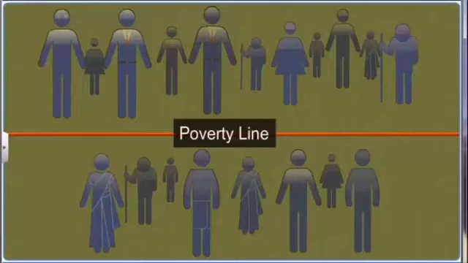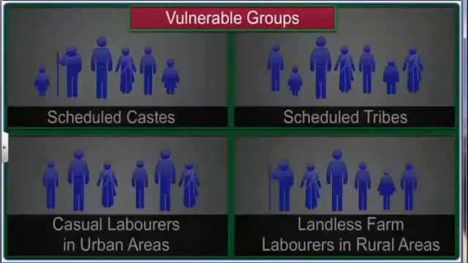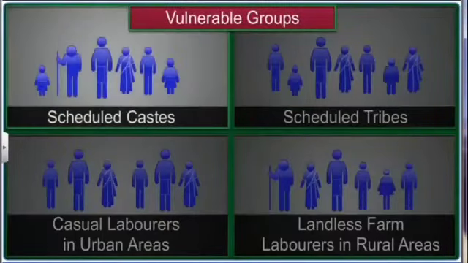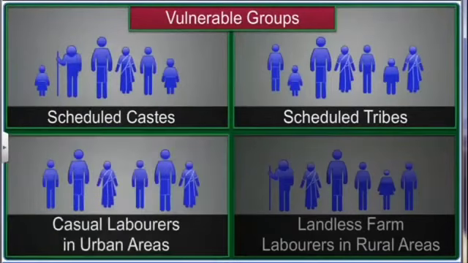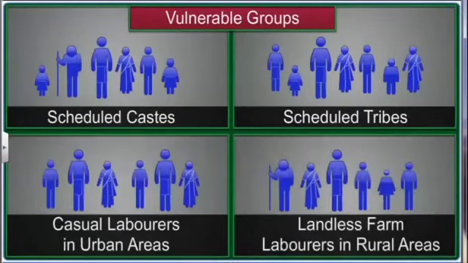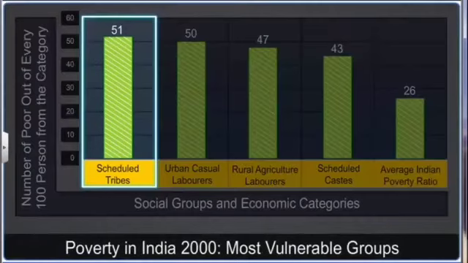Some groups and communities are more vulnerable to poverty than others. Some of the groups most vulnerable to poverty are people belonging to the scheduled castes and tribes, casual laborers in urban areas, and landless farm laborers in rural areas. The graph here shows that 51 people out of every 100 people belonging to the scheduled tribes live below the poverty line.